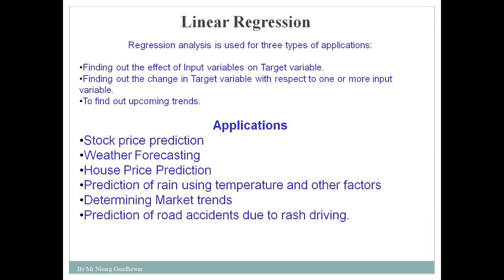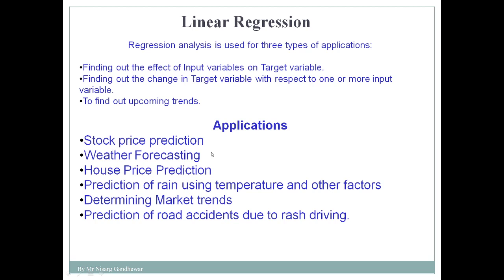And the third situation is to find out the upcoming trend. Linear regression is generally used for prediction. Generally it is used for forecasting a particular value. Suppose we want to forecast what will be the population of Nagpur city in 2021. That should be a continuous value, a real value. Whenever we want to forecast something, whenever we want to predict something, at that time linear regression can be useful.